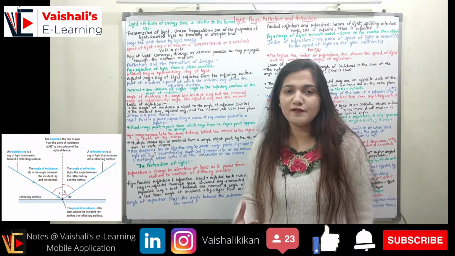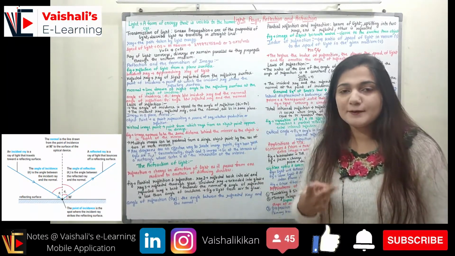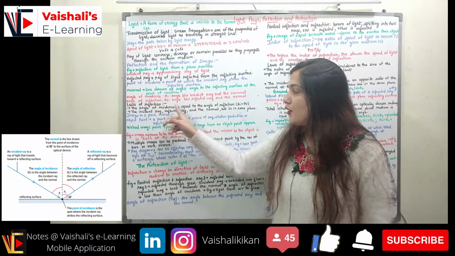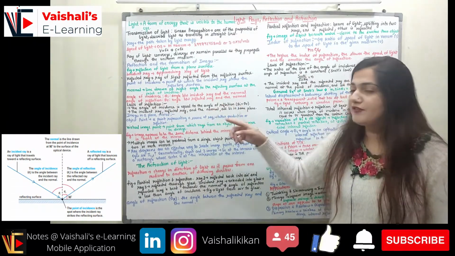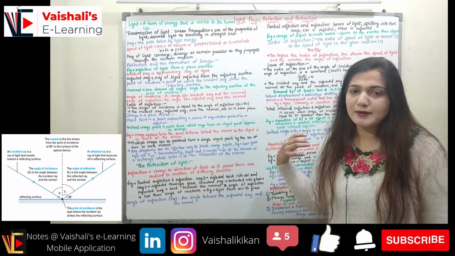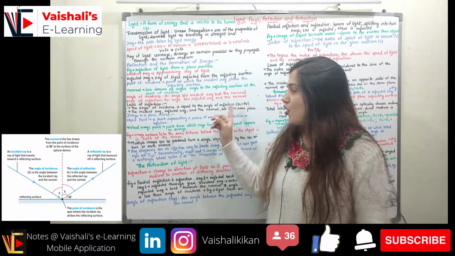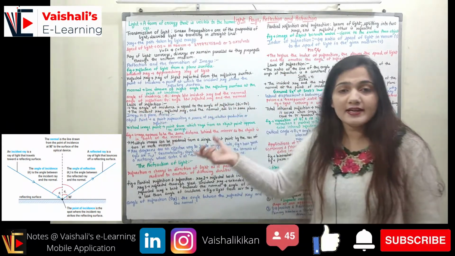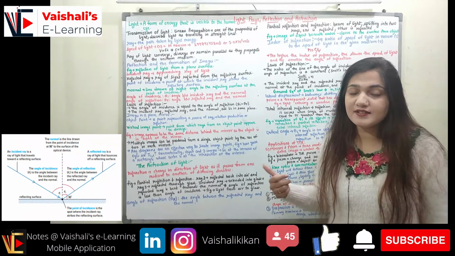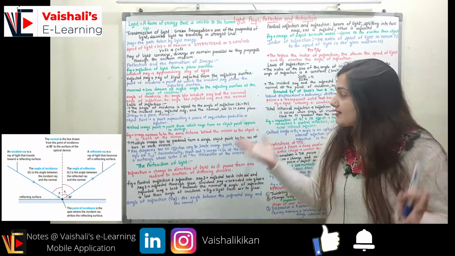Coming to the laws of reflection, we have basically two laws of reflection. First, the angle of incidence will be equal to the angle of reflection. Theta I will be equal to theta R. This is the first law of reflection. The second is that the incident ray, the reflected ray, as well as the normal, all of them lie in the same plane.